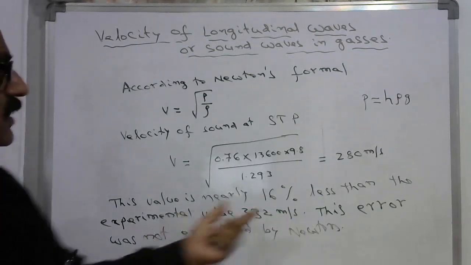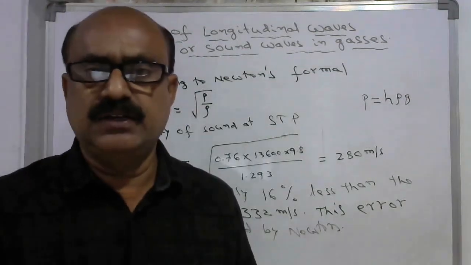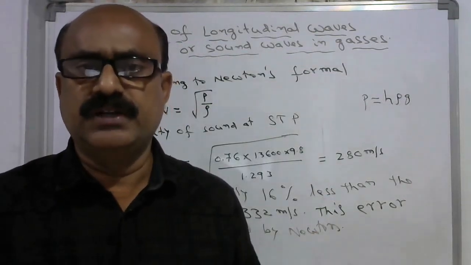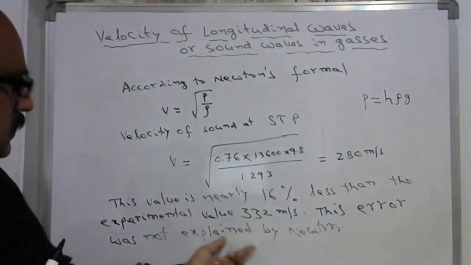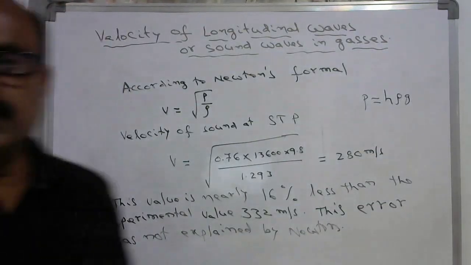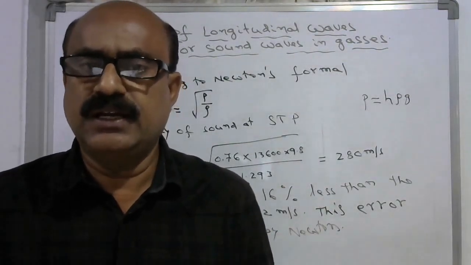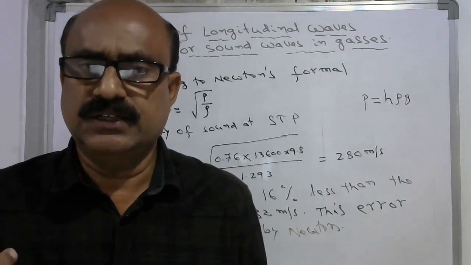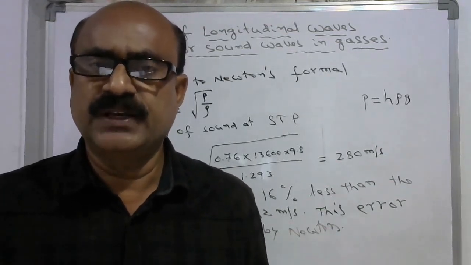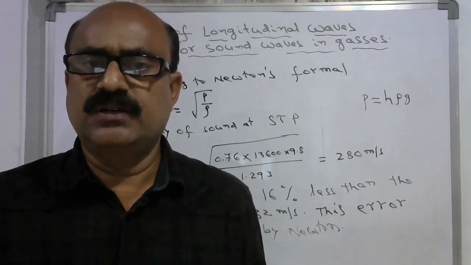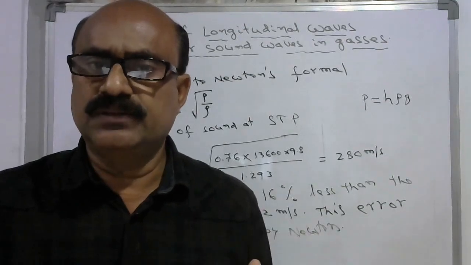This is the error observed between the theoretical value and the practical value, and this error was not explained by Newton. It was explained by Laplace. He considered that the propagation of longitudinal waves or sound waves in the medium is not isothermal, but adiabatic. Let us see how he explained.